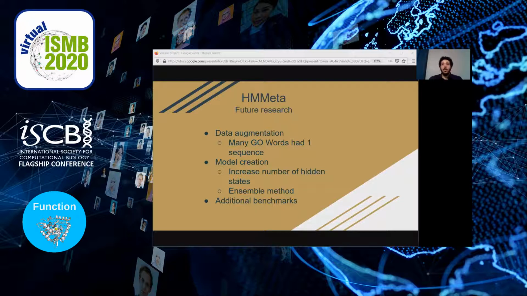Additionally, we were limited to only 5 hidden states for all of our HMMs due mainly to the resource costs and the training times. A technique to supplement our results could be using an ensemble method and combining results from several of the models to increase our accuracy. Lastly, by benchmarking against additional methods, we would gain a better understanding of how our method compares within the industry.